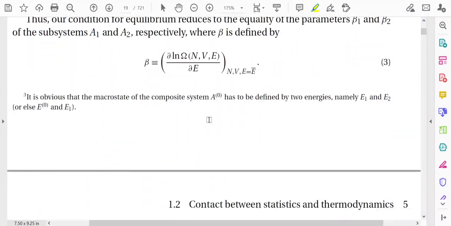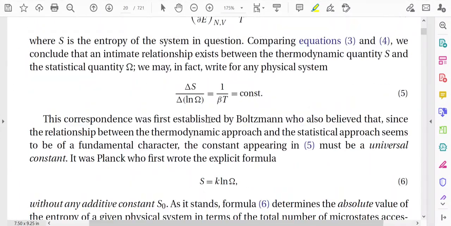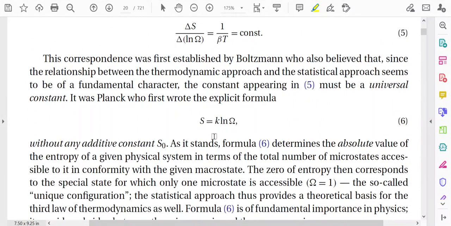The significance of the Boltzmann entropic relation is that it establishes the contact between statistical mechanics and thermodynamics. What is omega? Omega is the total number of microstates, that is, it is a microscopic parameter, whereas entropy is a macroscopic parameter.